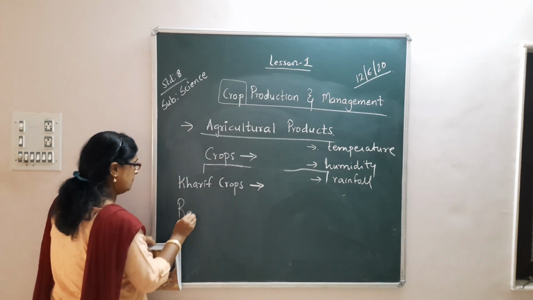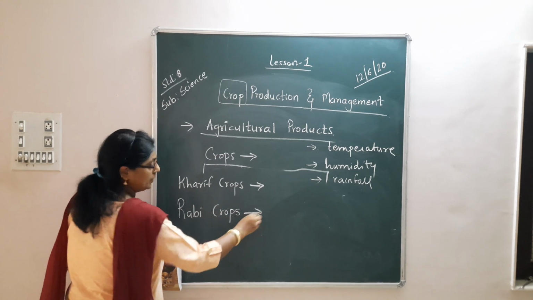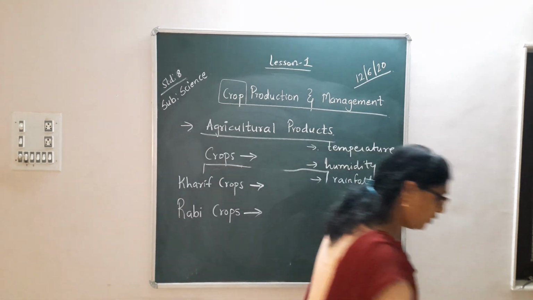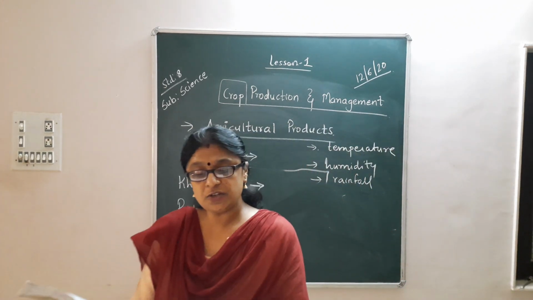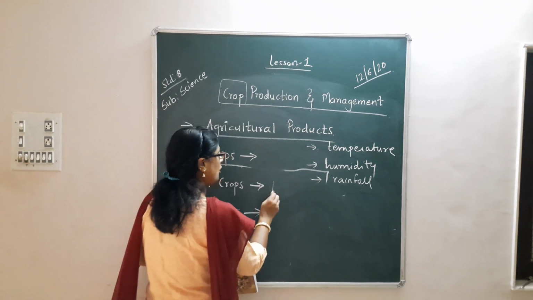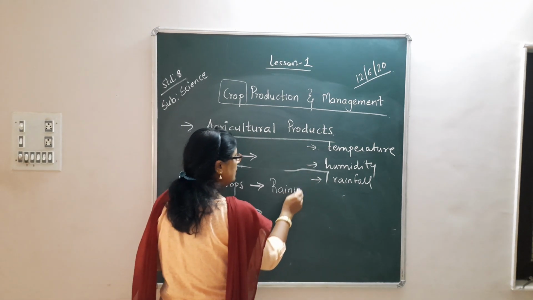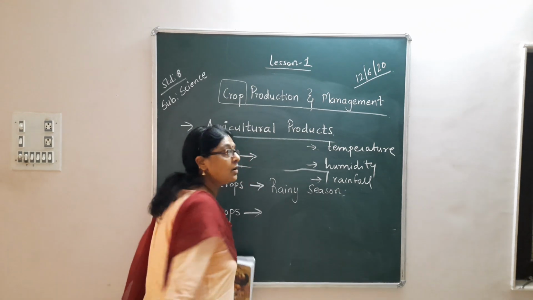And Rabi crops. Okay, now what are Kharif crops? Let me tell you. The crops which are sown in the rainy season are called the Kharif crops. They are grown in the rainy season. So children, which season is going on just now?